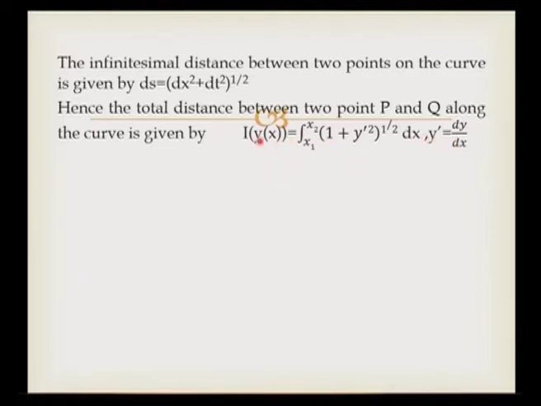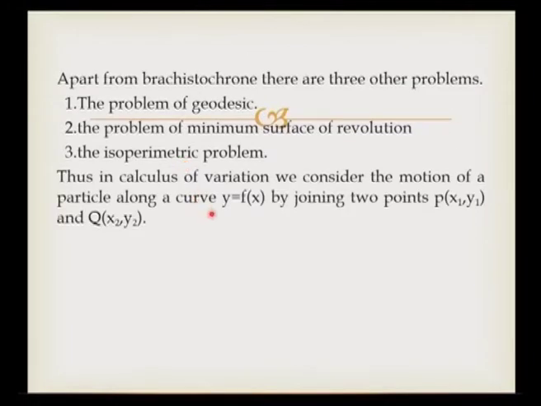By this integration, we can get the total distance between the two points P and Q along the curve, which is represented by the function y is equal to f of x.